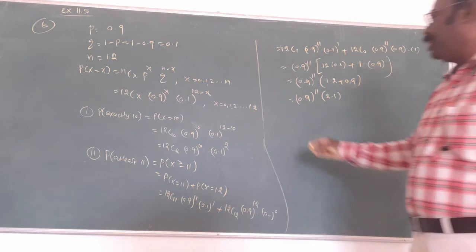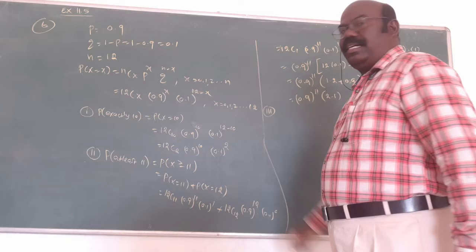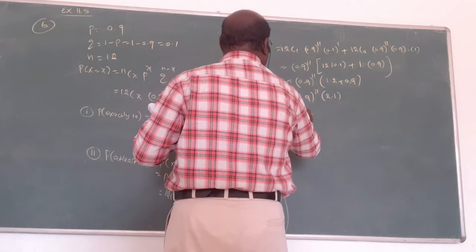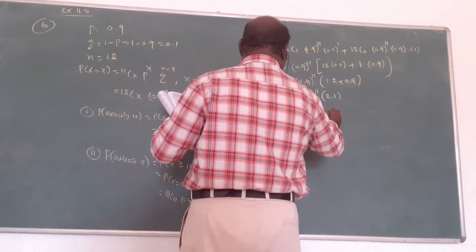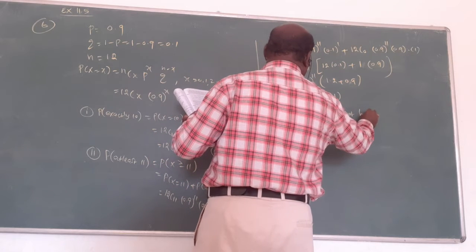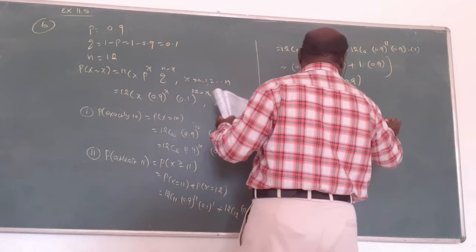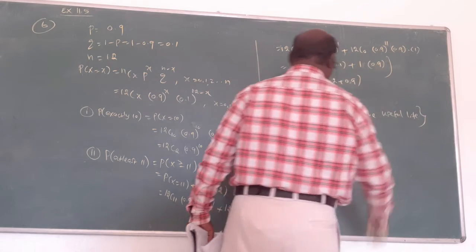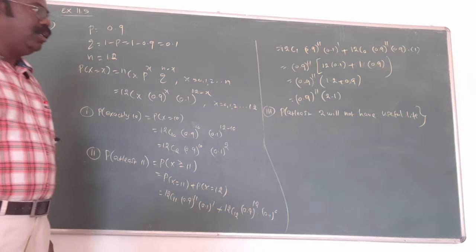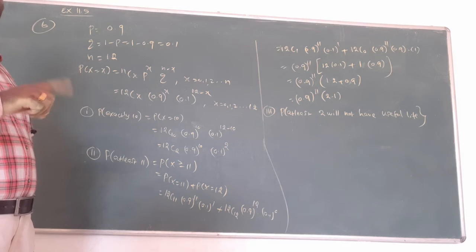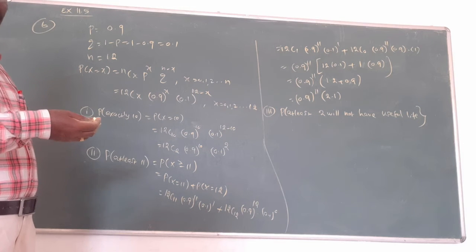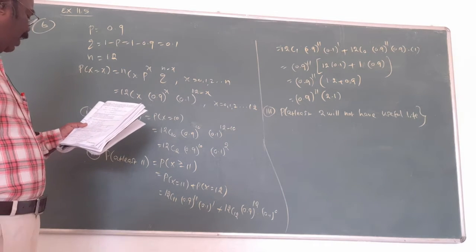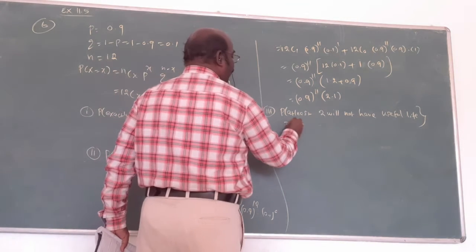Okay? Now one more subdivision is there, the third one. This is an important concept. What is it asking? The probability that at least 2 will not have a useful life. At least 2 will not have. Out of 12, if 2 will not remain, what remains? The remaining will be 10, at most.